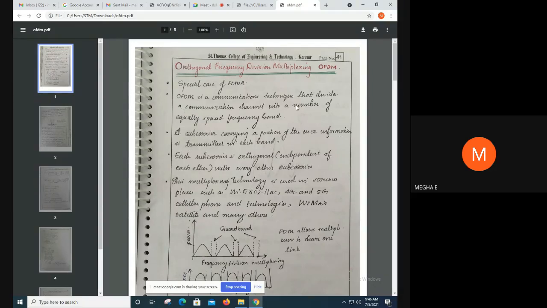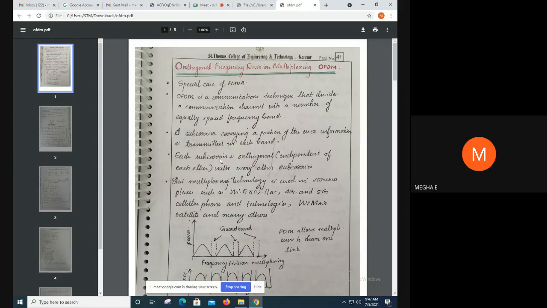So in OFDM, a channel is divided into a number of equally spaced frequency bands, and in each frequency band we are transmitting a subcarrier which carries a portion of user information.